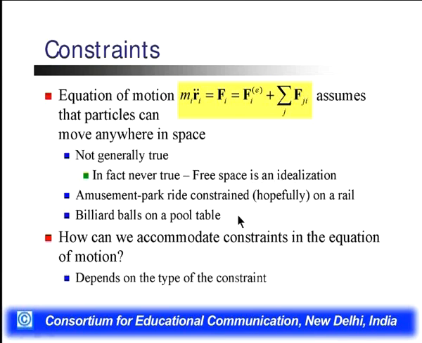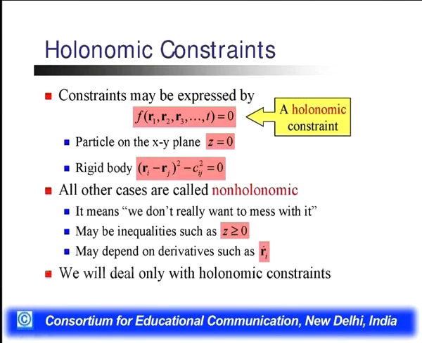If we take two examples, an amusement park ride constrained, for instance, on a track, and a billiard ball on a pool table, then we can constrain its motion. How we constrain the equation depends upon the type of constraints used to constrain the motion, which we will define. We also defined in the previous lecture the holonomic constraints and non-holonomic constraints.